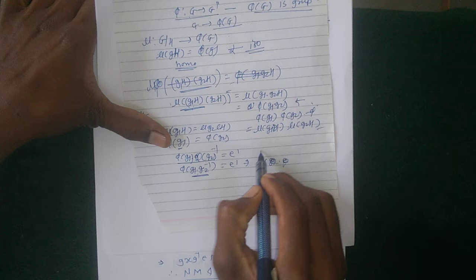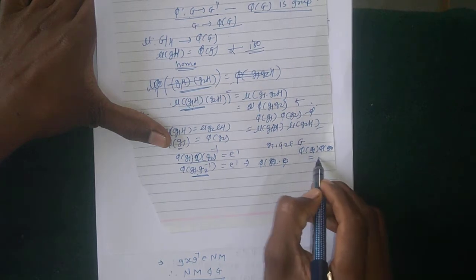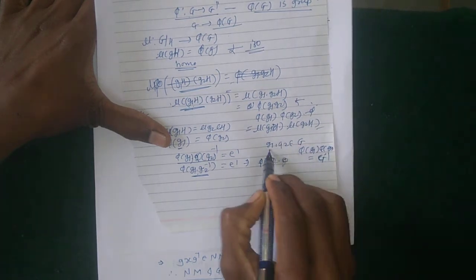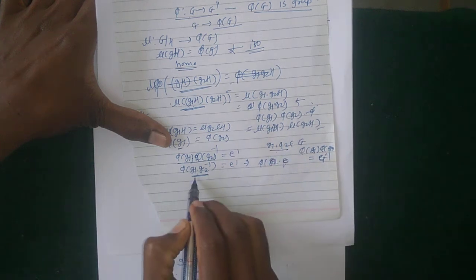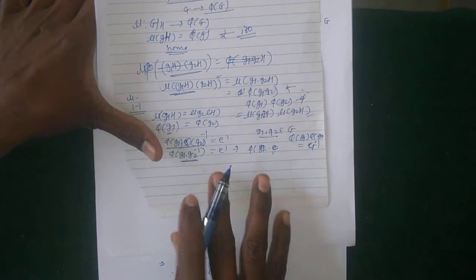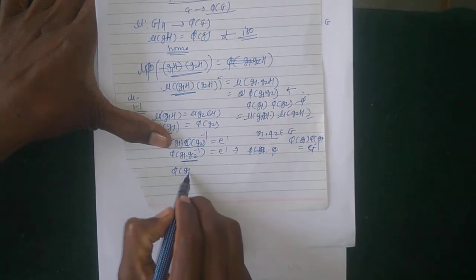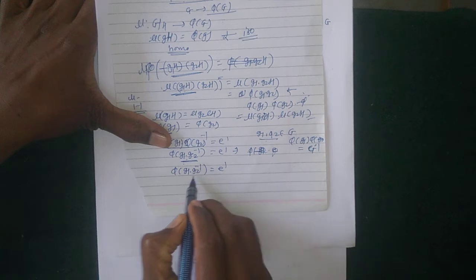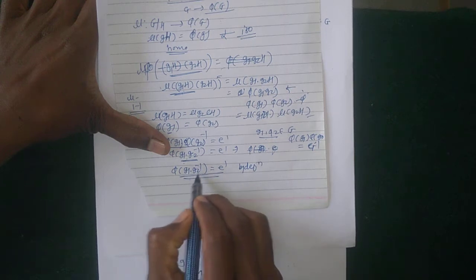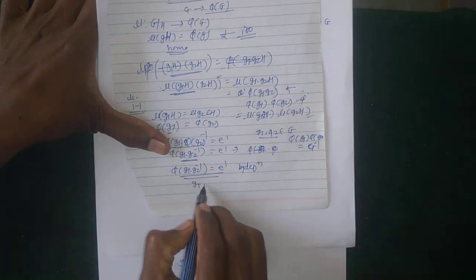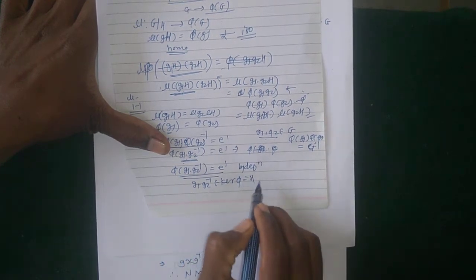G1 and G2 are elements of G, and the images phi of G1 and phi of G2 are elements of G dash. So G1 into G2 inverse is an element of G, and phi of G1 into G2 inverse is equal to the identity. By the definition of kernel phi, its image is the identity in the codomain, which implies that G1 into G2 inverse belongs to kernel phi. But kernel phi is here H.